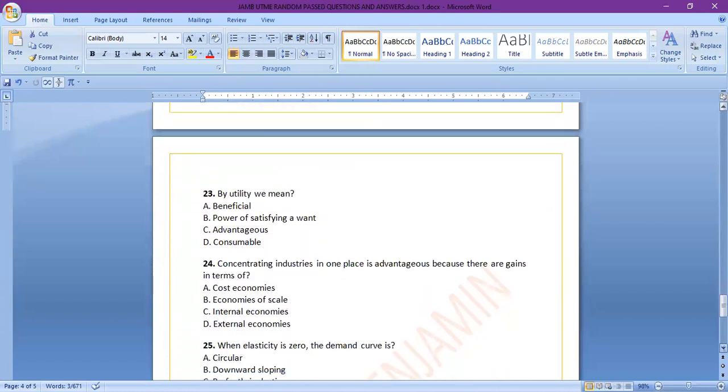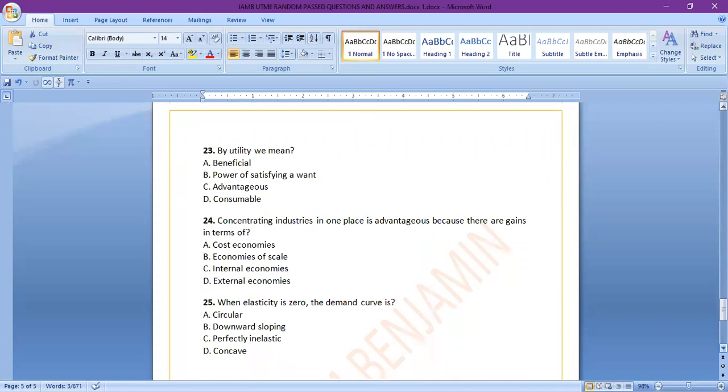So number 23, by utility, we mean, this is very simple. You know what utility is about. Utility is all about what? Satisfaction, isn't it? Yeah, so it is not A, it is not C, it is not D, but rather the answer is option B. By utility, we mean power to satisfy a want. When you have a want and then you have the power to satisfy it, that is known as utility.